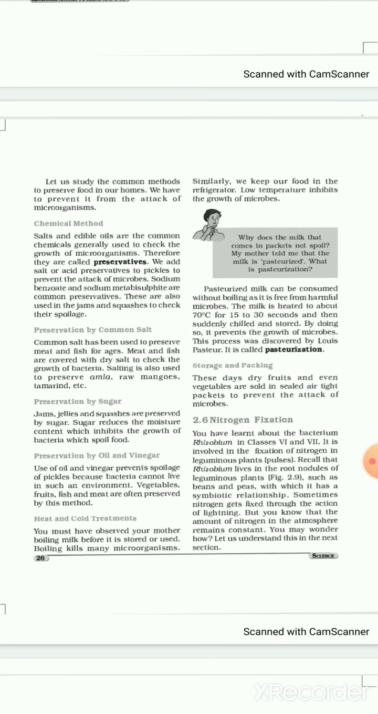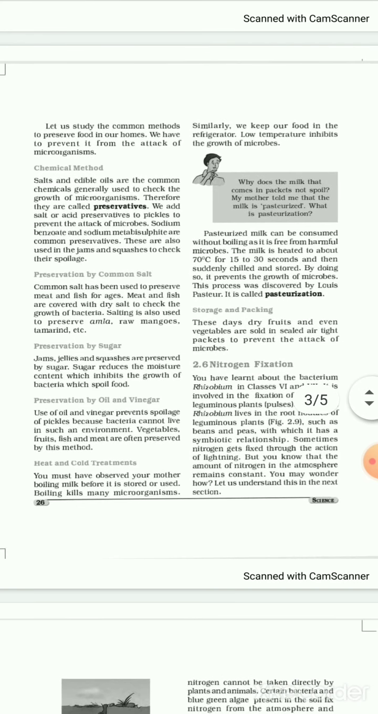Let us study the common methods of how foods are preserved at our homes. We have to prevent it from the attack of microorganisms. Students, one more thing I would like to tell you, whenever we go for a movie, is it? We all get preserved food, that is the samosa, pizza, is it? They just keep it in the oven, bake it and give it to us. There are certain foods like samosas and pizzas which are also being preserved now, which we get especially in the theaters, is it?